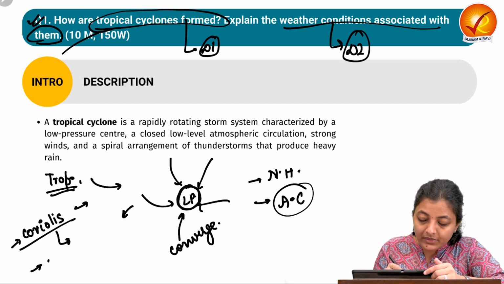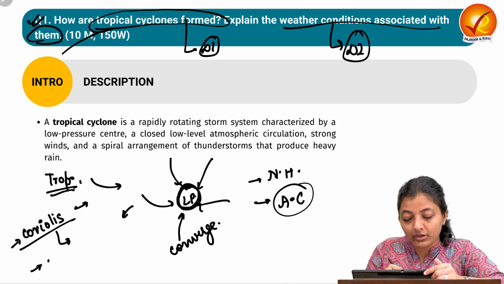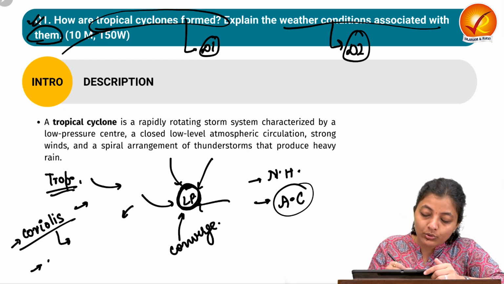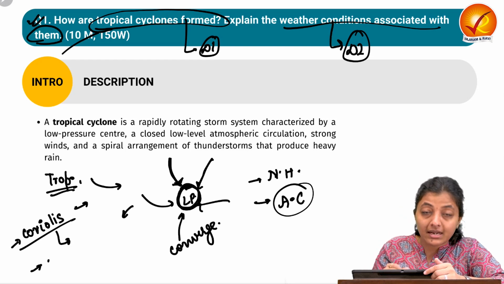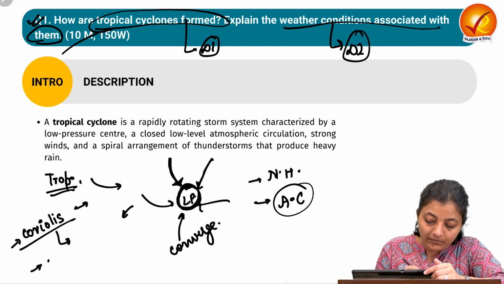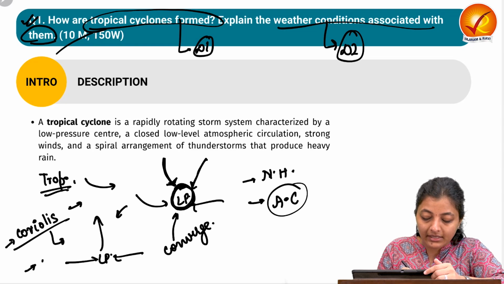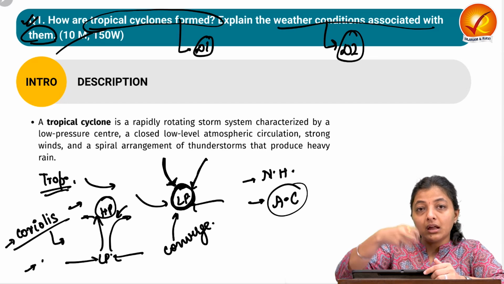Then comes that there is a weak low pressure system. We require the already existing low pressure system so that nearby air starts converging on that low pressure system. Then we require low pressure on the surface and the diverging, or you can say the high pressure aloft.